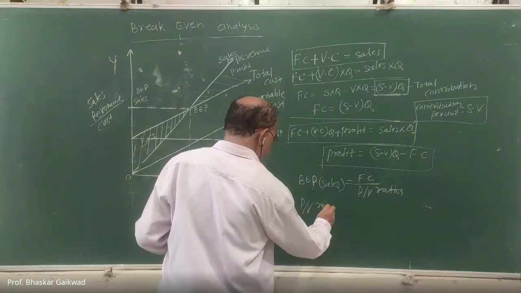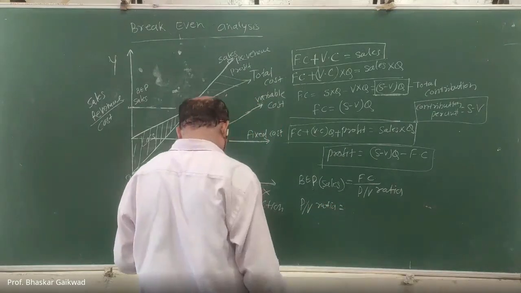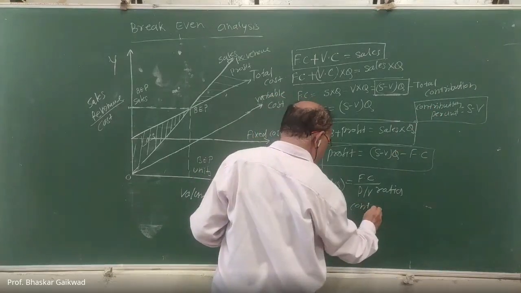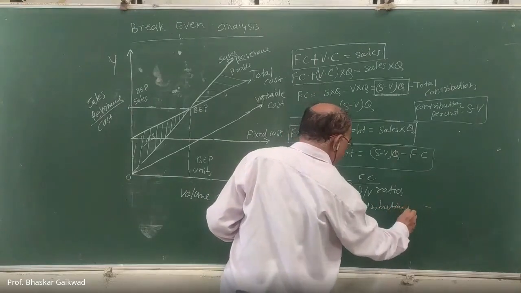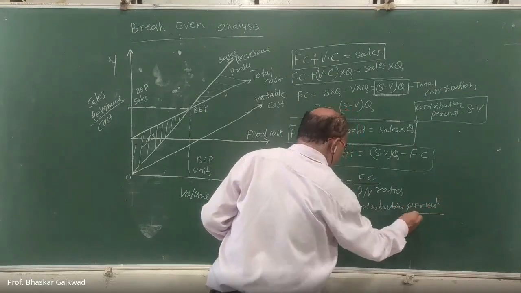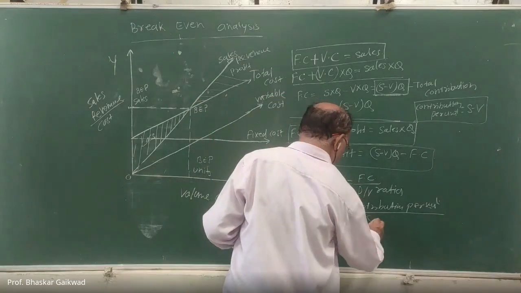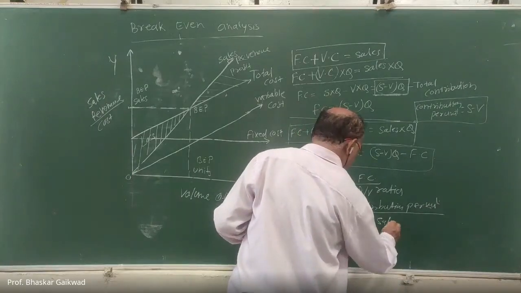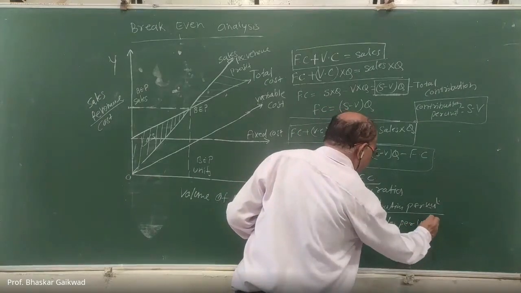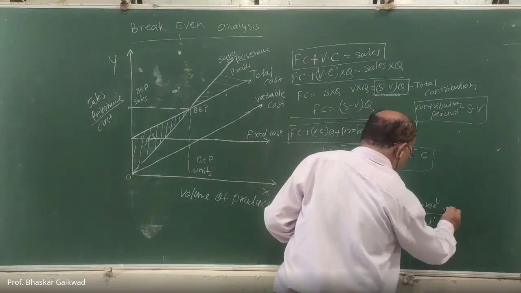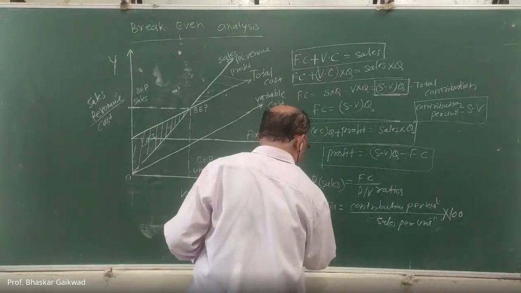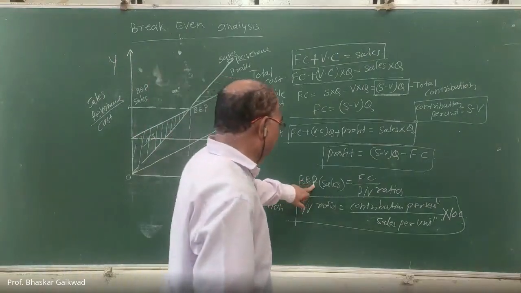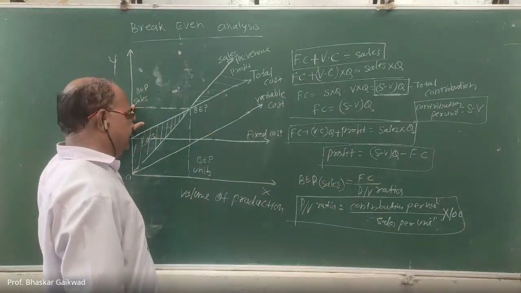PV ratio is equal to contribution per unit divided by sales per unit into 100. This is the profit volume ratio. One more relation is there. So the break-even point in terms of sales is related to this.